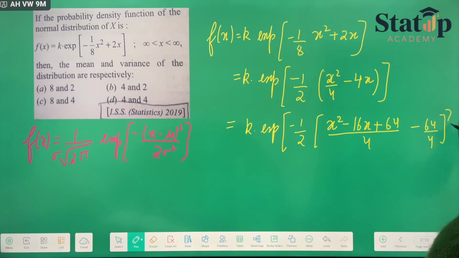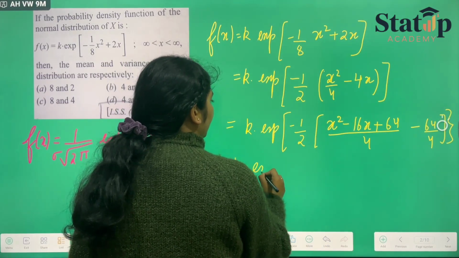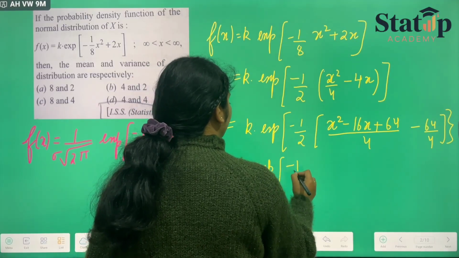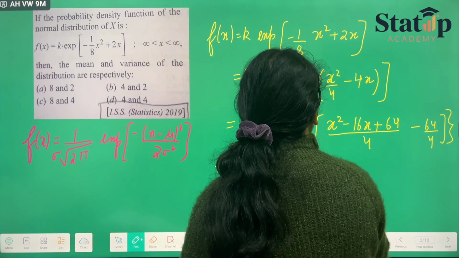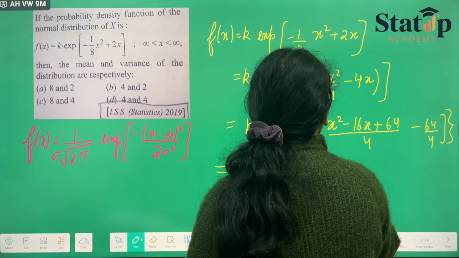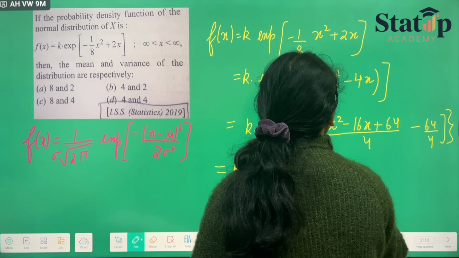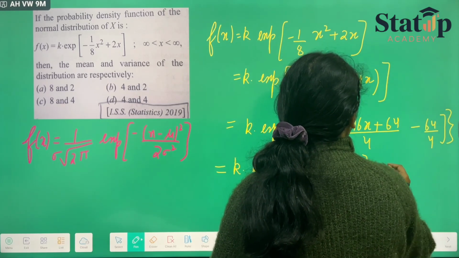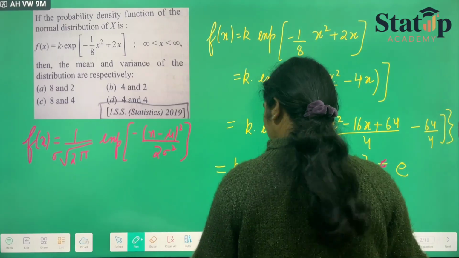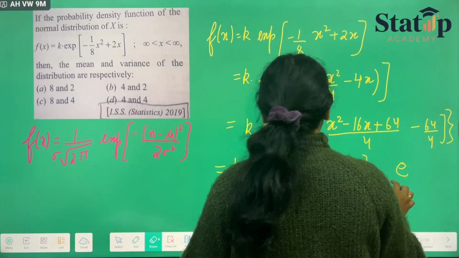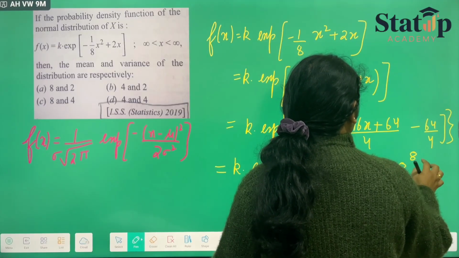So we will take this. This will be equal to k into exponential minus 1 upon 2 ((x minus 4) upon 2) whole square, minus e raised to the power 16.